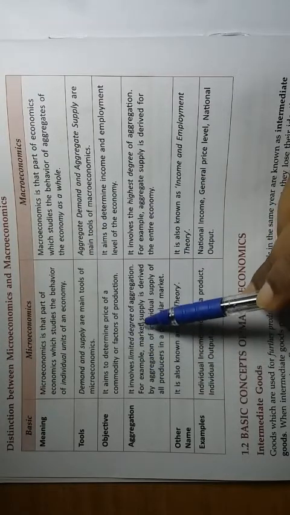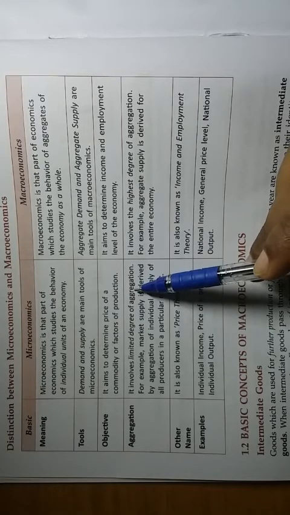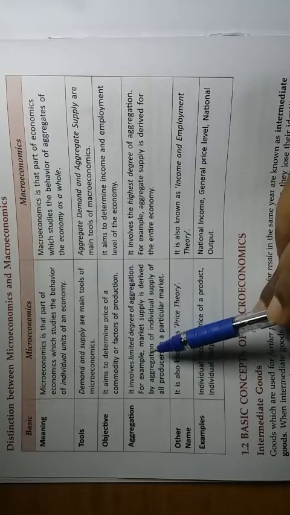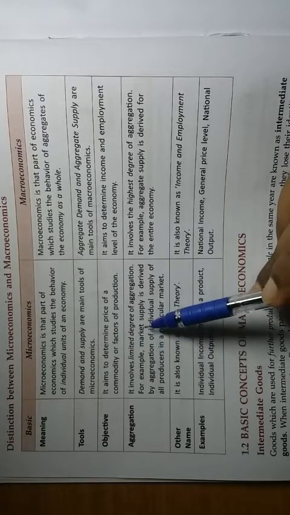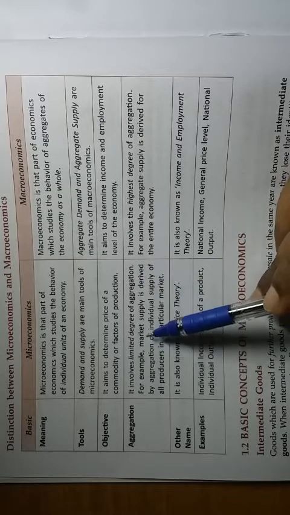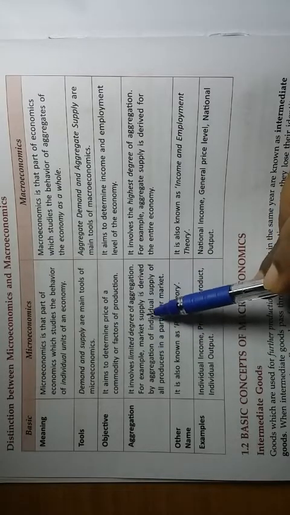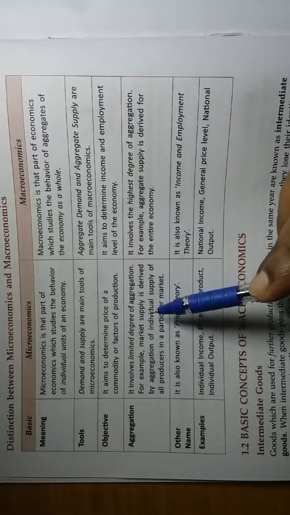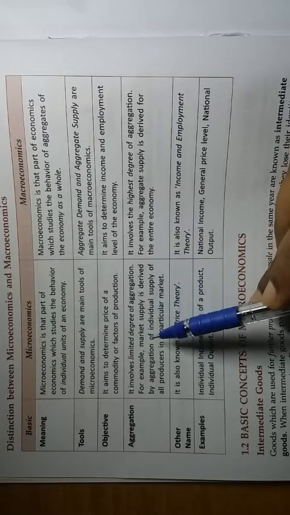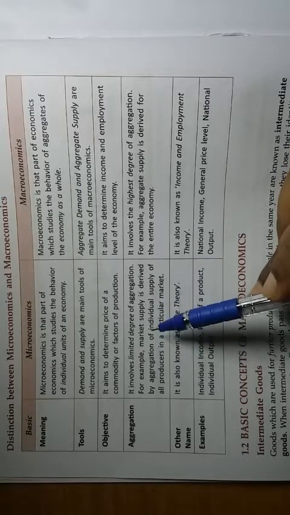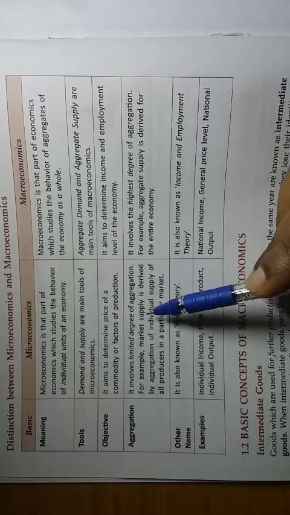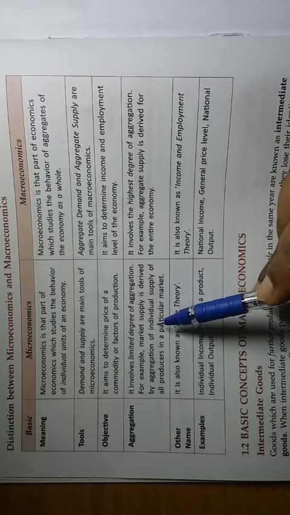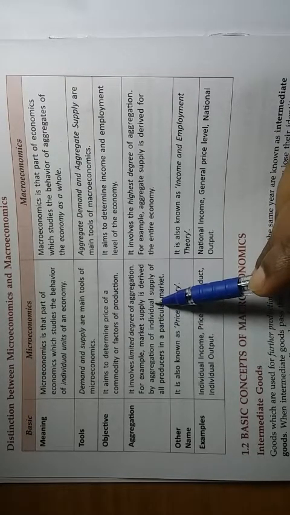Microeconomics involves a limited degree of aggregation. That means normally they deal with individuals, not aggregates or totals. But sometimes we observe that in microeconomics also some aggregates are done. For example, market supply or market demand, these are aggregates. So individual demand and market demand, I think you understand. Individual demand is the demand of one person, market demand is the demand of all those people in total who visit a particular market. So they are aggregates, but they are not a matter of macroeconomics.